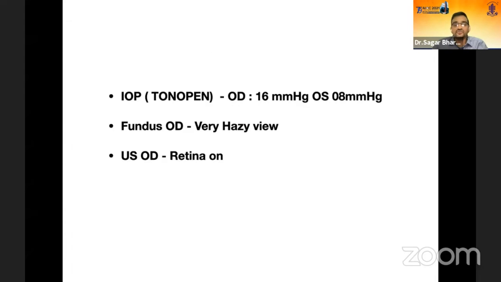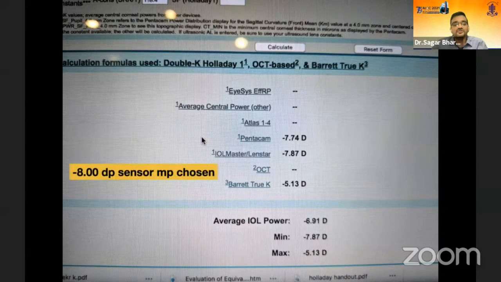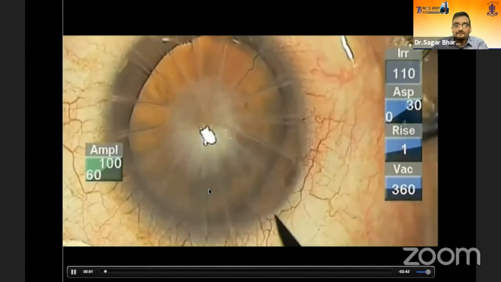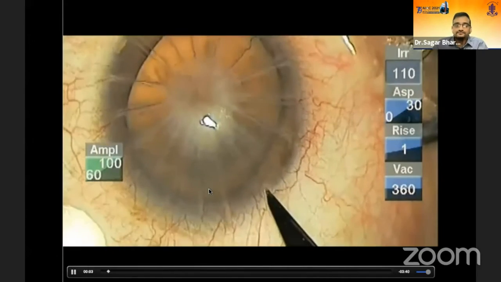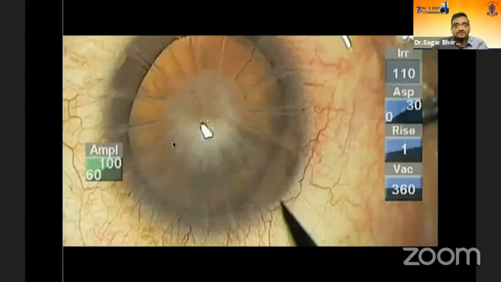We thought, let's do a phaco first and later on decide about the cornea. So we did the calculation, and the lens power that came out was around -8. Now let's look at the case. So we go ahead with the case.